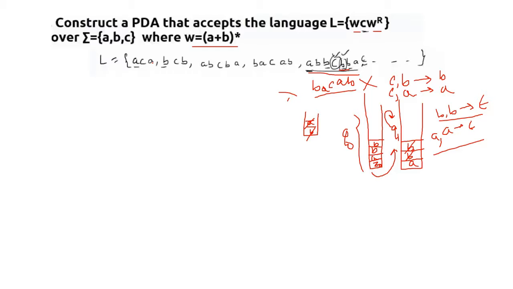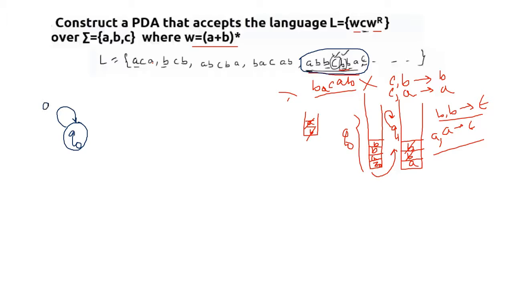Okay, so let me draw the transition diagram for this particular example. In the initial state we have Q0, and on Q0 we have to apply this logic: whatever symbol we are getting, we need to push it in. So at the beginning, for this example, we are pushing A inside.